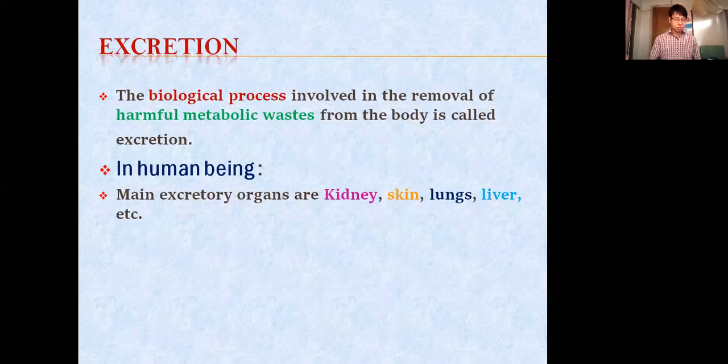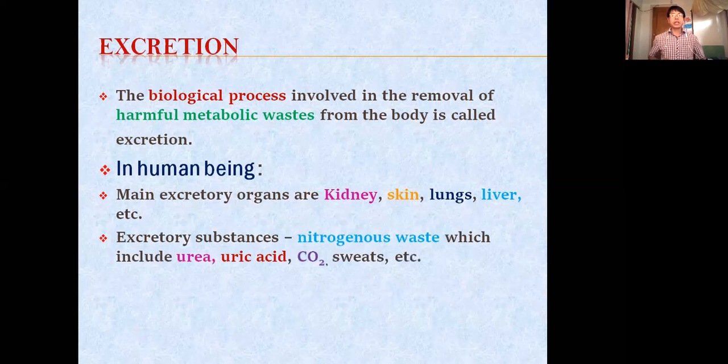You can write it down at the side of the book. Kidney, skin, lungs, liver, these are excretory organs. The main excretory organ in our body is the kidney. So here we will be discussing only the kidney, not the skin, lungs or liver, because this is the main excretory organ and it forms the main excretory system.